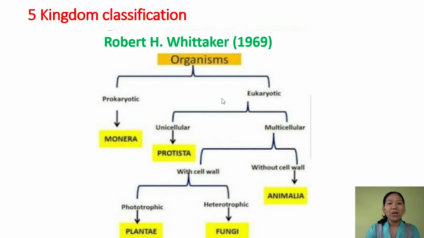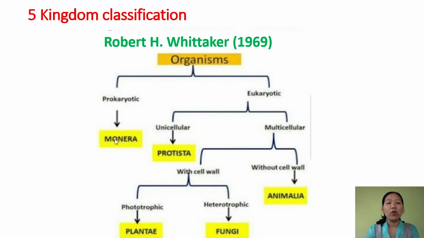All the organisms here are classified based on the type of cell, that is prokaryotic and eukaryotic. The prokaryotic, as discussed, are the ones without a nuclear membrane. And all the prokaryotic organisms are placed under kingdom Monera. The example here is all the bacteria.